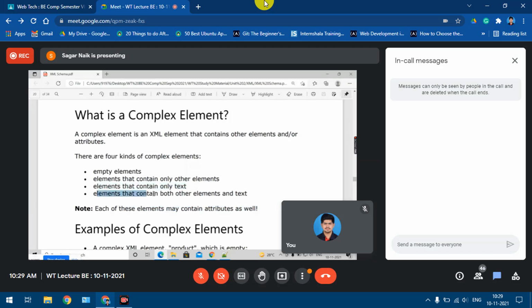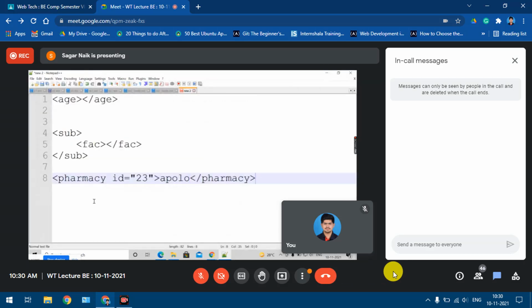And what is the fourth type of complex element? Elements that contain both other elements as well as text. So if I take one example, I'll take college.